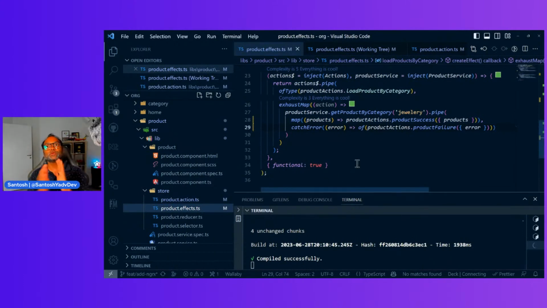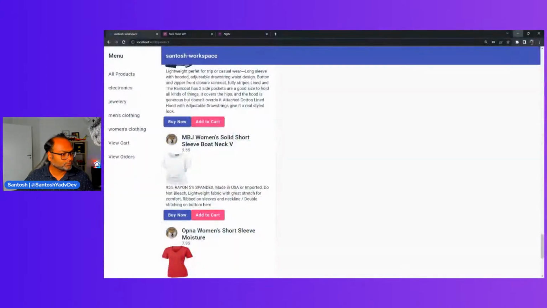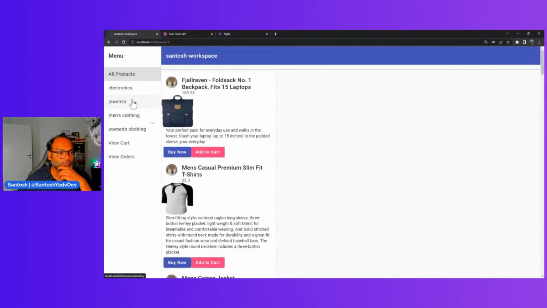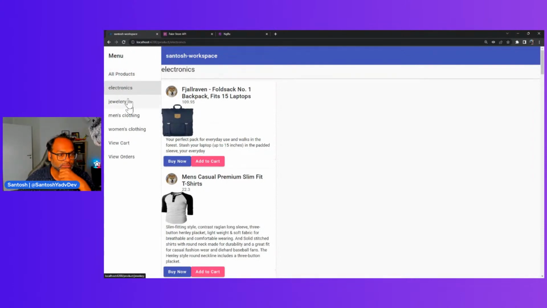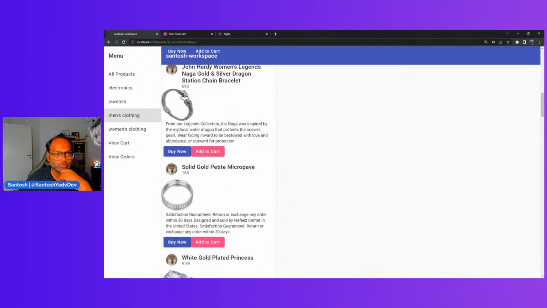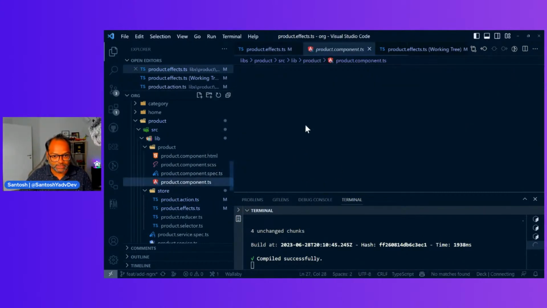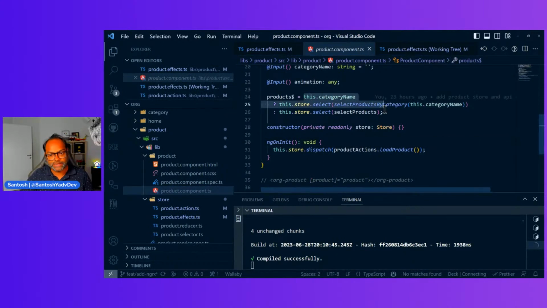So next, what we wanted to do is we wanted to have a scenario where we get all the products, which we did. So let's go back to our app. Yeah. So we wanted to have a wrap, and then based on this select current selected categories, we wanted to have the products only for that category. But there are multiple ways we can do it. So one thought which I gave was having a selector and then load, pass the category name and then load the products only for that category.